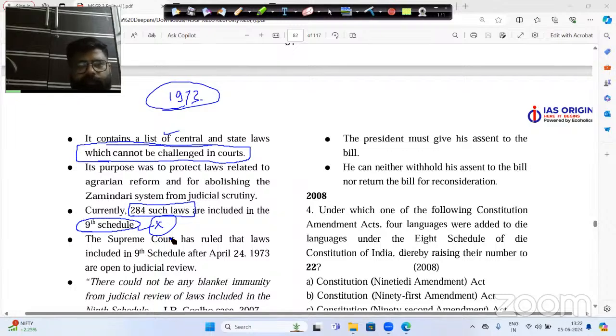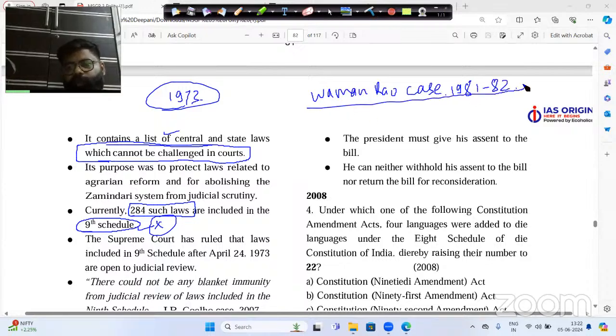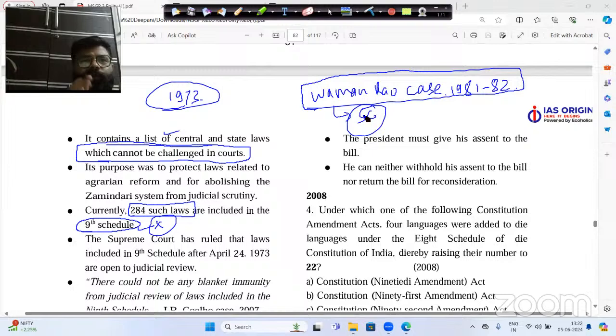Please understand this point. Okay, right now there is the Vaman Rao case. You might have heard about that particular case here. Vaman Rao case of 1981-82. So here, this Vaman Rao case is very, very important. In the Vaman Rao case, Supreme Court said that it does not mean that the government has created a ninth schedule, so whatever law they want to include in that schedule, they can include, and they can put any law beyond the power of judicial review. No, sir, this is not going to happen.